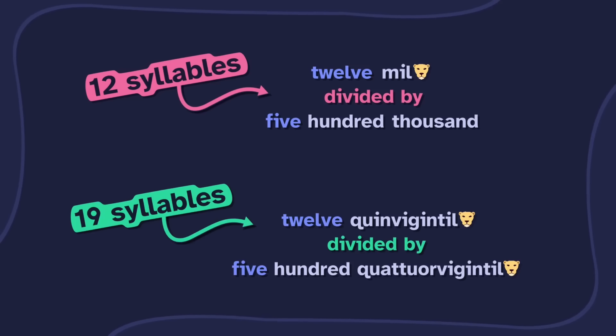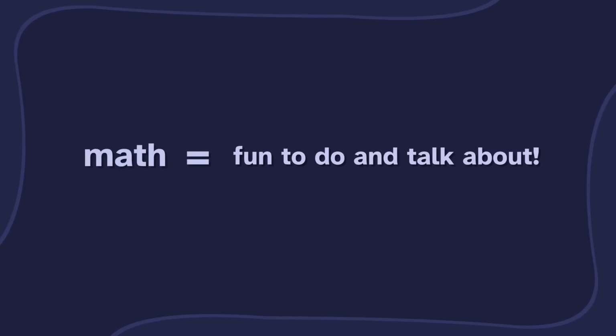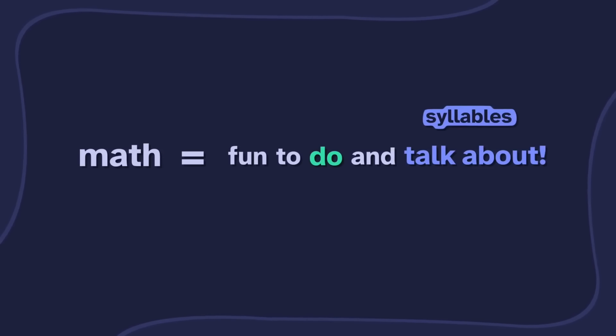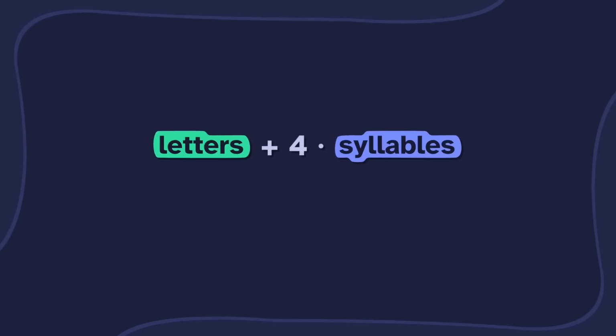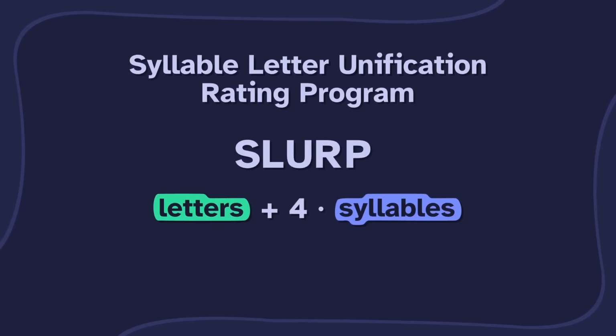What do you mean? Remember earlier we said that math is fun to do and talk about? Yeah. Talking about math uses syllables, but doing math is often written. It uses letters, so we should measure both syllables and letters with a formula like this. We'll call it the Syllable Letter Unification Rating Program. You want to call it SLURP?